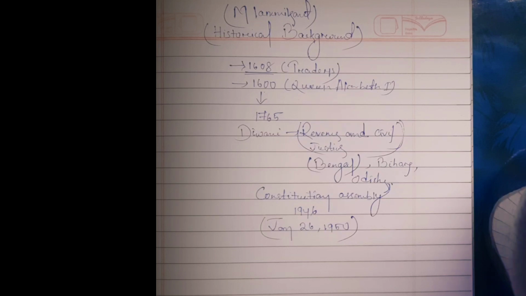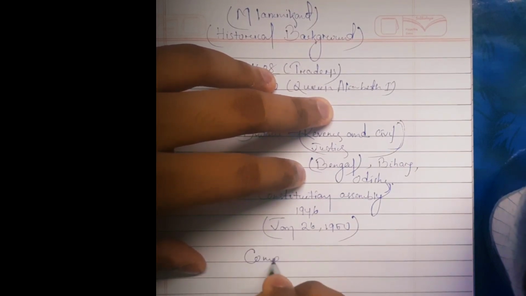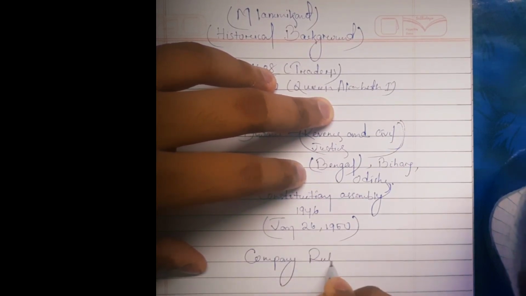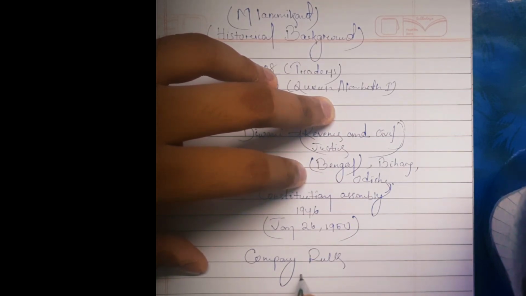However, various features of the Indian Constitution and polity have their roots in the British rule. There were certain events in the British rule that laid down the legal framework for the organization and functioning of the government and administration in British India. These events have greatly influenced our constitution and polity and are explained here in chronological order under two major headings. So, in the beginning of the video, I said that we will study the company rule and the crown rule, meaning government rule.